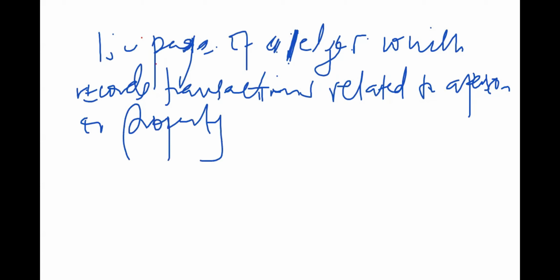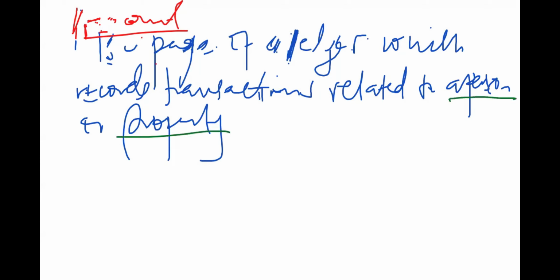That's the definition of an account. So you will see that accounts will always be related to either a person or a property.